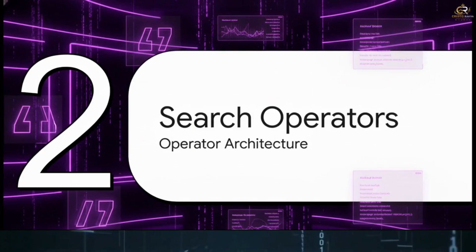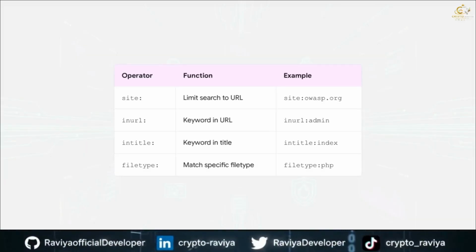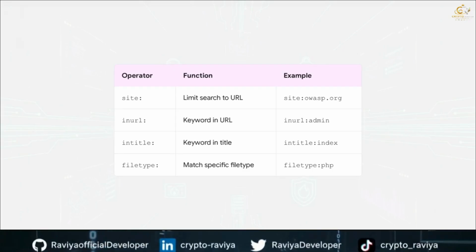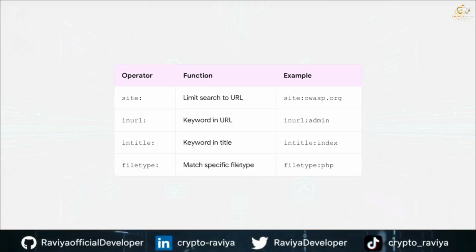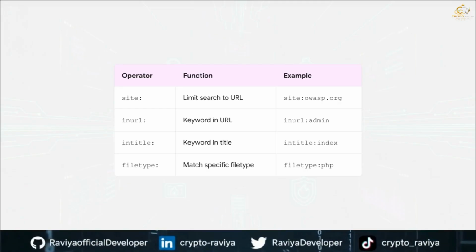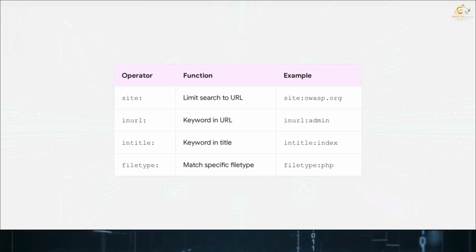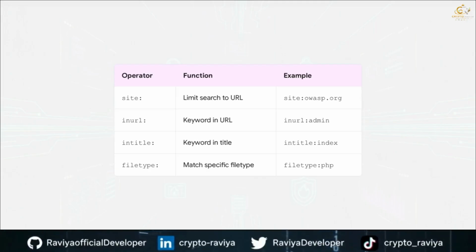Section 2. Search operator architecture. Now, what's really interesting about this is the exact syntactical weapons hackers use to filter through billions of indexed web pages. We break these down into structural directives and logical operators. Structural directives are things like site:, which restricts your queries to specific domains, or filetype:, which filters results by exact extensions like PDFs. Intitle: zeroes right in on specific HTML title tags.